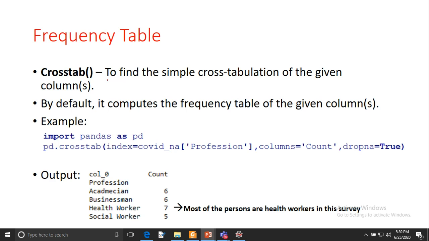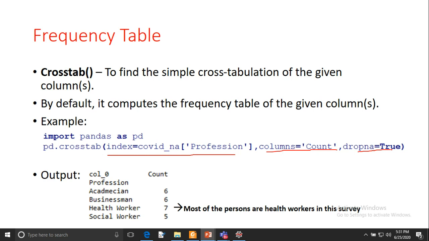By default, it computes the frequency table of the given columns. Here in the example, I am creating a cross table. In the cross table, I am keeping the index value, and the column is the name of the column that it will create, count. I'm keeping dropna equal to true. It may happen that the data frame has some NA values, so we can drop them. Without dropna, we will count the frequency of each category.